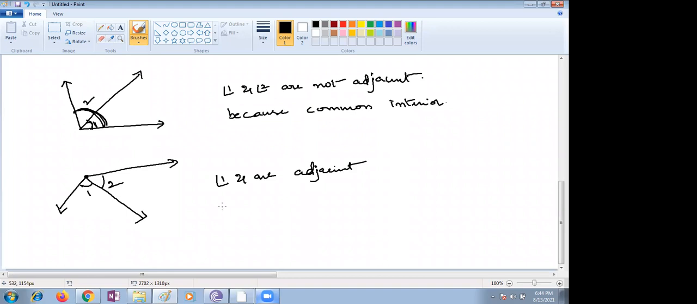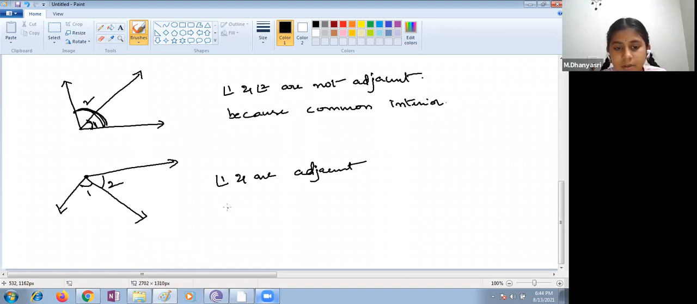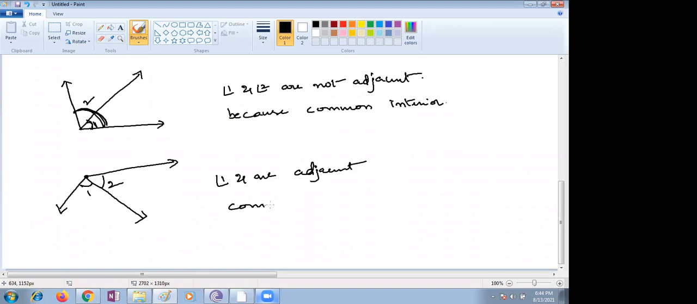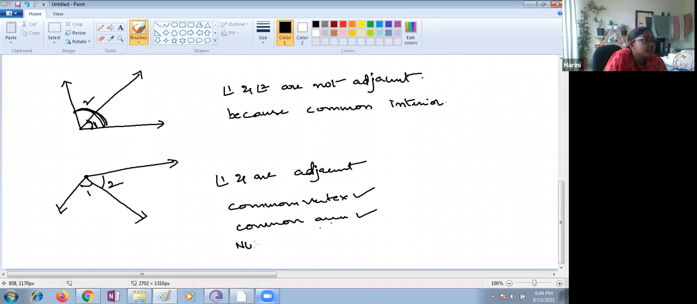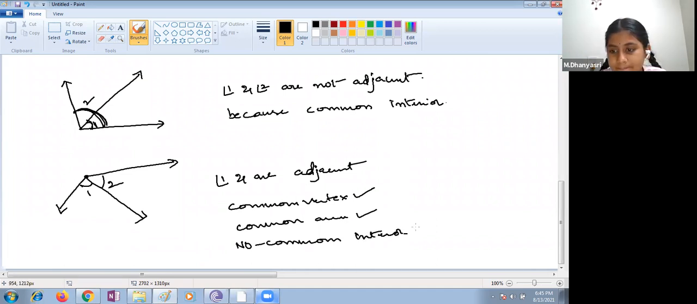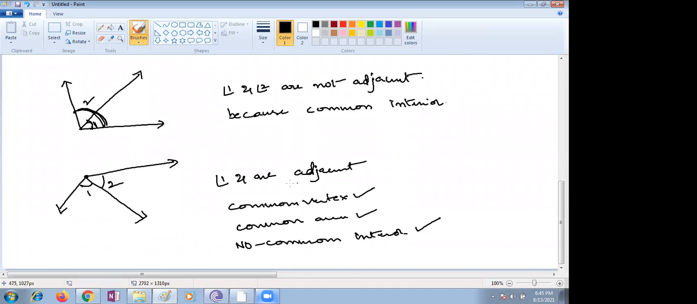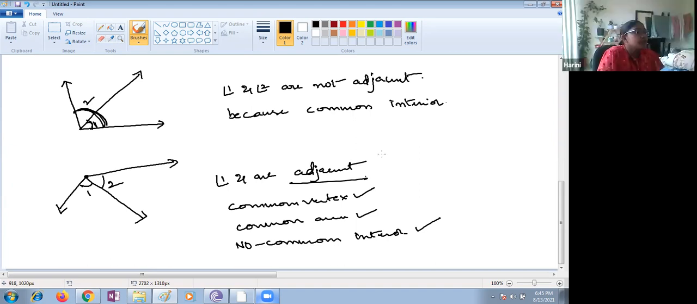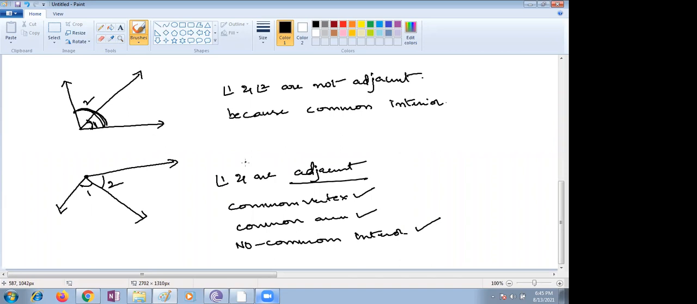Why? Because they are adjacent as they have a common vertex, common arm, and no common interior. Yes, all three cases are satisfied, so it is adjacent angles. Very good. Ma'am, you didn't write angle 2. Sorry, angle 2, it is adjacent angle. Yes.